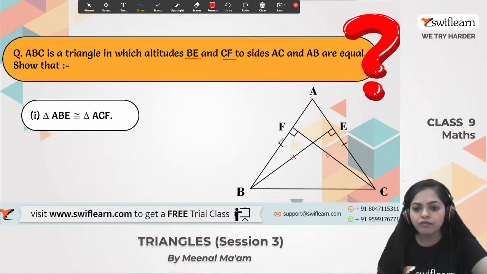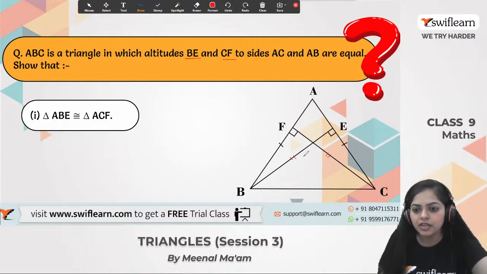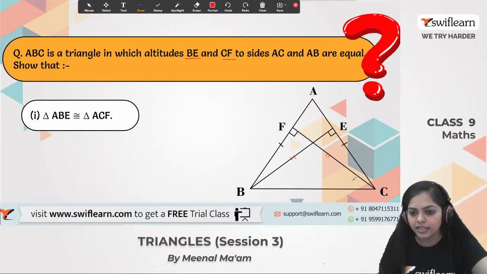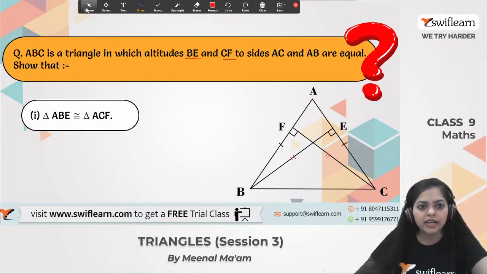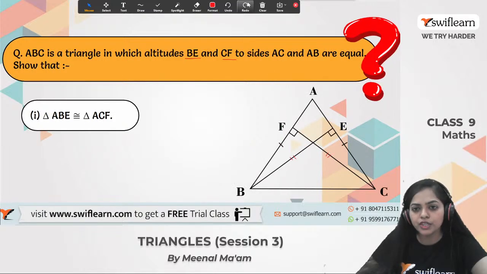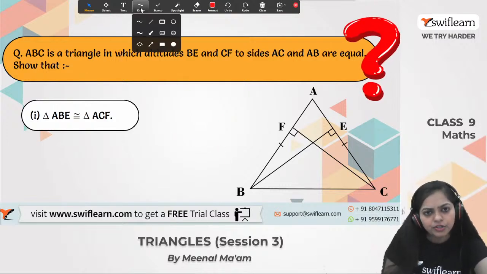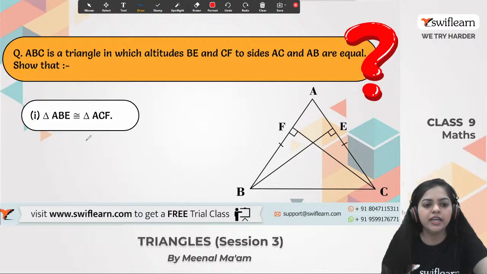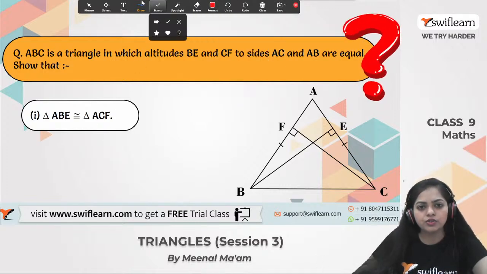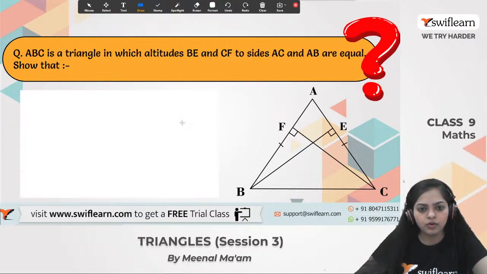Yes, alright, so what do we have to show? We have to show that triangle ABE is congruent to triangle ACF. We have to prove this first, and second we have to prove that AB is equal to AC, and hence ABC is an isosceles triangle. So we have to prove these two parts. Alright, so ready guys? Let's solve this question together. Okay, so moving on to the solution of this question.